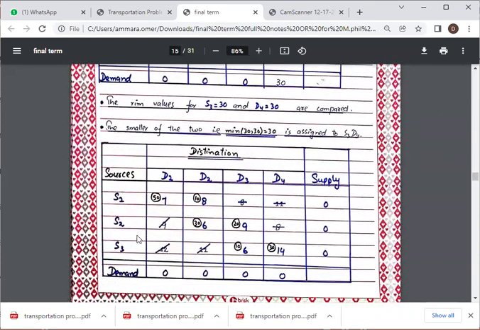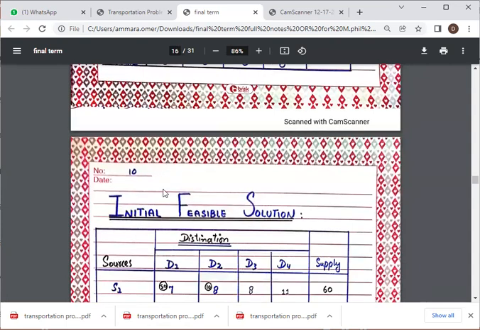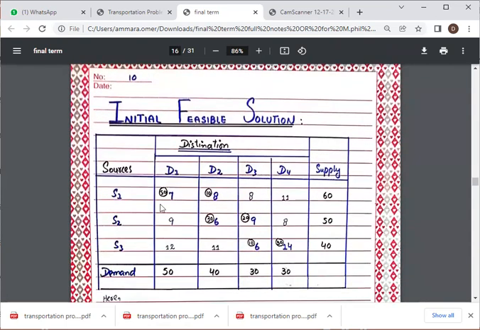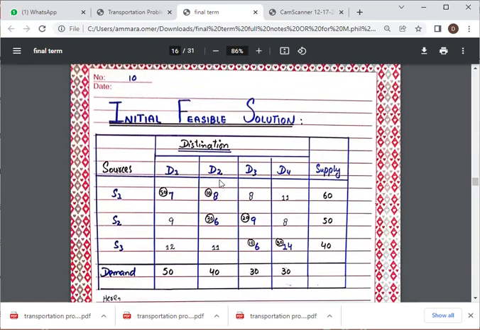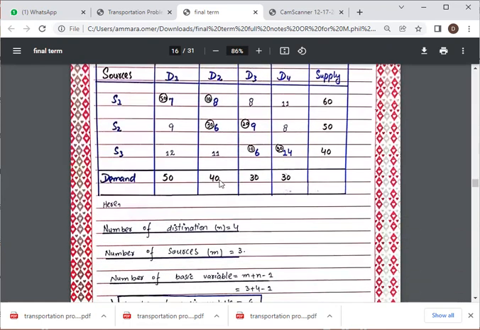So similarly, we will repeat this process for all the S1, D1, S1, D2, S1, D3, and S1, D4. Then we will select S2, D1, then S2, D2, then S2, D3, then S2, D4, then S3, D1, S3, D2, S3, D3, and S3, D4, and assign the remaining values to the supply or demand. And in this way, our first iteration, the initial feasible solution, we will find out.